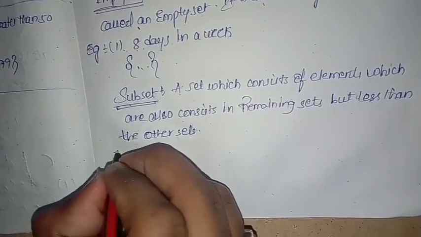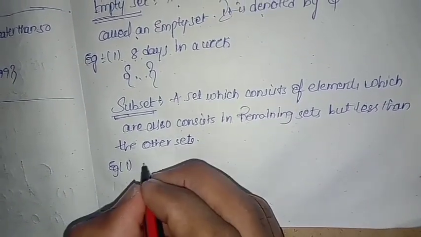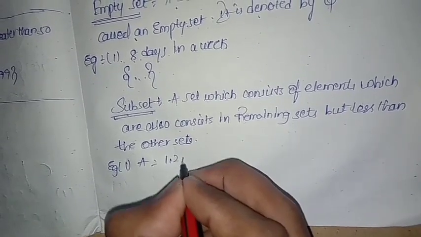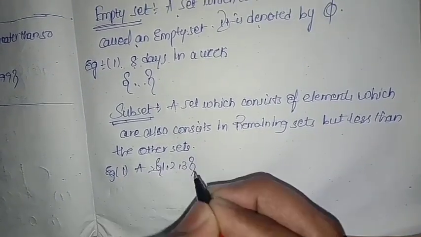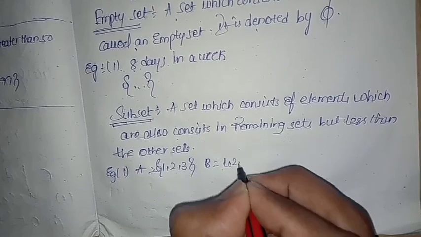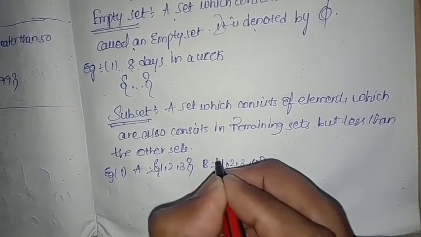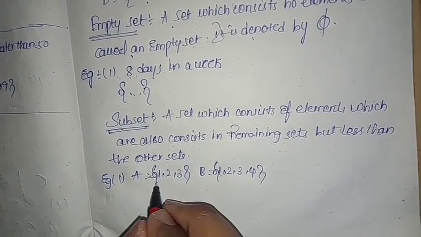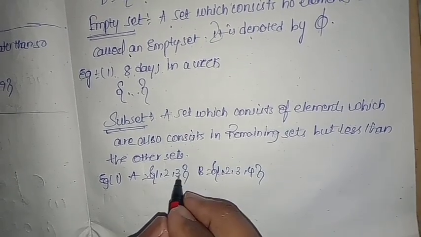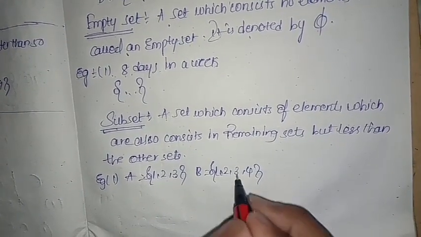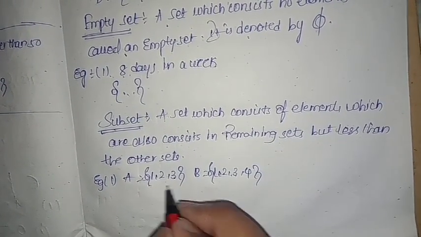For example, A equal to 1, 2, 3, B equal to 1, 2, 3, 4. Here A is a set consisting of elements 1, 2, 3, which are also in the B set, but it is less than the B set.